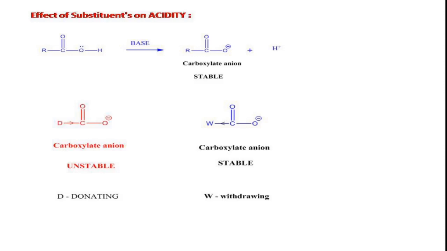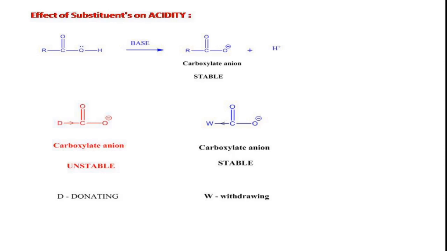So any factor which can increase the sharing of negative charge on the carboxylate anion will increase the acidity of the compound, right?